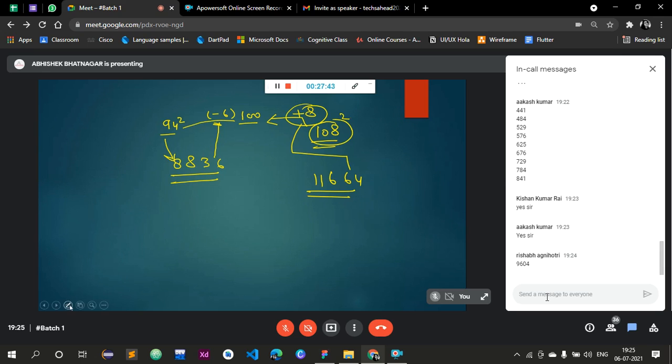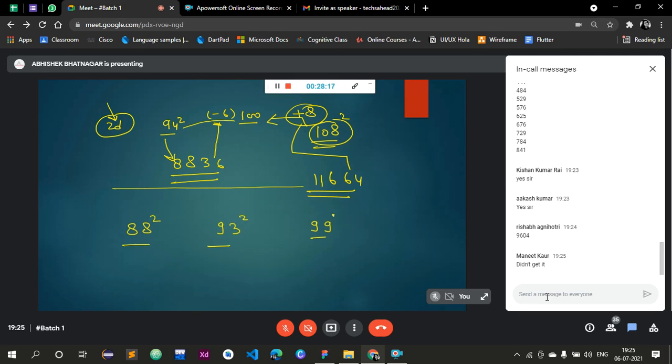Shall I repeat this? Yes, sir. 98 का difference check किया मैंने 100 से, that is minus 2. So step 1, 98 minus 2, that is equal to 96, and square of 2 is 04. So answer is 9604. That is the square of 98. Any doubt, anyone? No, sir. What about others? Because the 30 seconds time is over. Everyone got it? Those who are taking more than that are actually solving this question in a lengthier way.